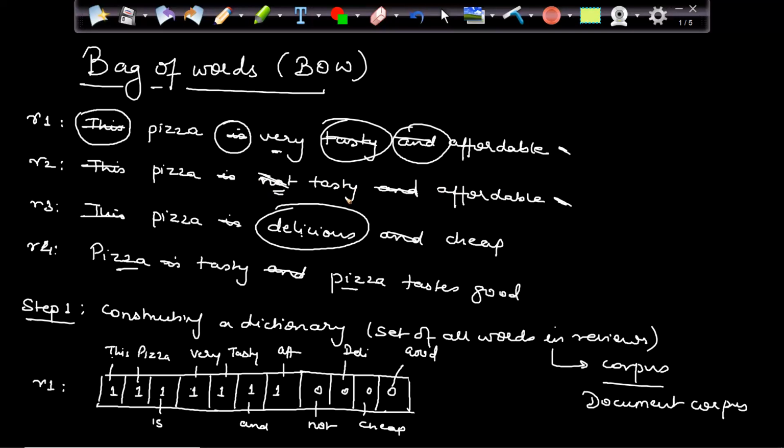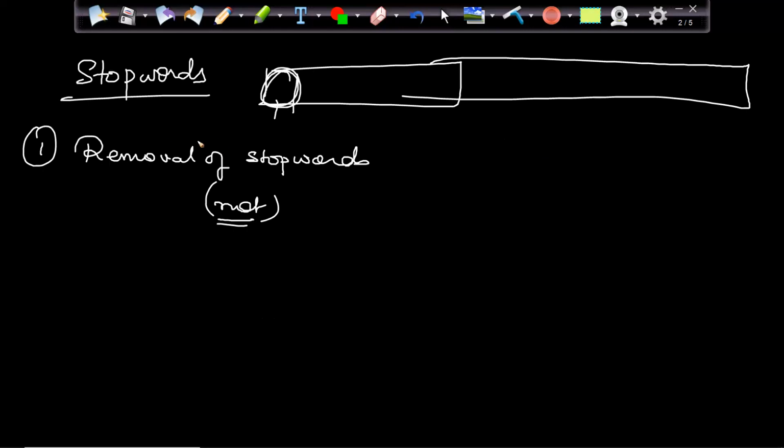So this is one of the problems when we are removing stop words. There are some hacks which we will see. So removing the stop words is my first task, and not is considered a stop word. So it may not be the best approach to remove the stop words, because not is also one of the stop words. But yes, the benefit which we are going to get is it will reduce the size of the vector.